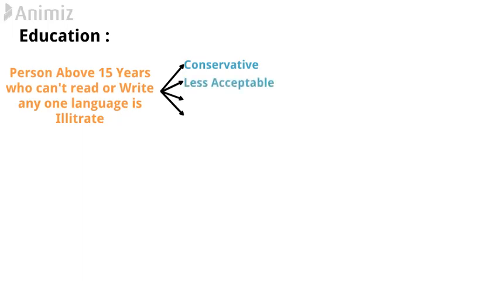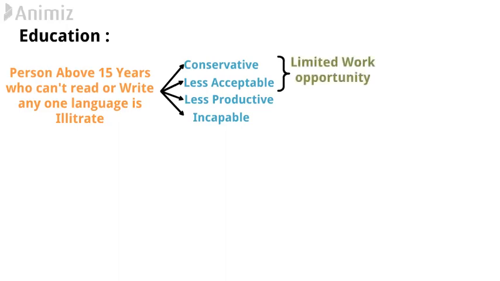Apart from that, they are less productive because of their incapabilities in different matters. Now, because of being conservative and less acceptable, they will have limited work opportunity. No one is going to offer them any kind of opportunity for their development. And if someone is offering them an opportunity, then also they will not accept.